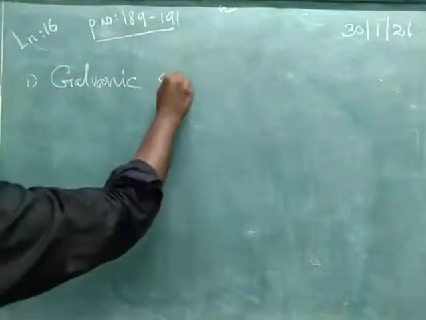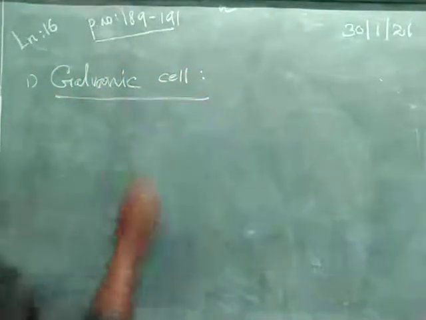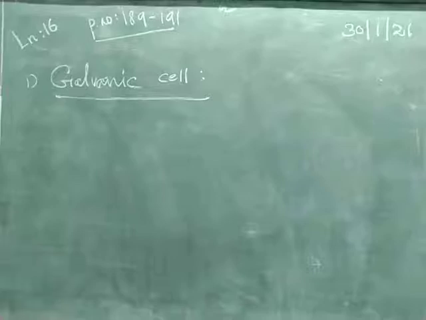Galvanic cell. We are going to study two types of cells here. Based on the nature of the energy conversion in electrochemical cells, they can be classified into two types: one is the galvanic cell, another one is the electrolytic cell.